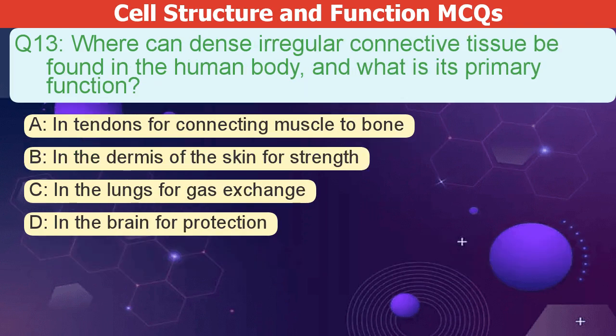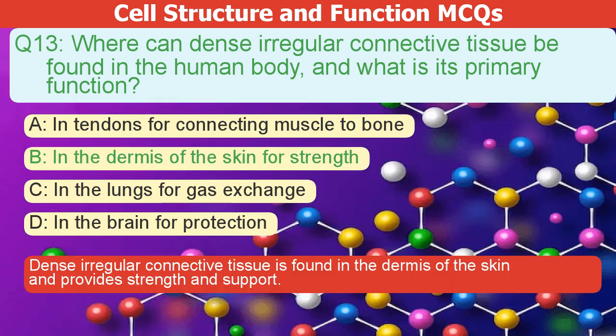Where can dense irregular connective tissue be found in the human body, and what is its primary function? A. In tendons for connecting muscle to bone. B. In the dermis of the skin for strength. C. In the lungs for gas exchange. D. In the brain for protection. The correct answer is B. Dense irregular connective tissue is found in the dermis of the skin and provides strength and support.